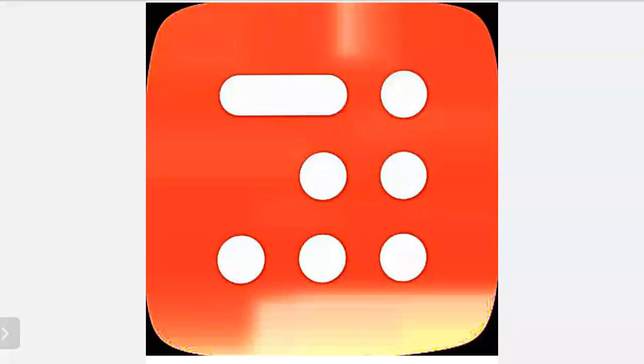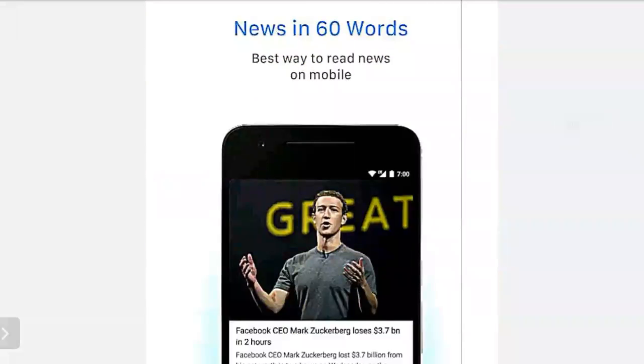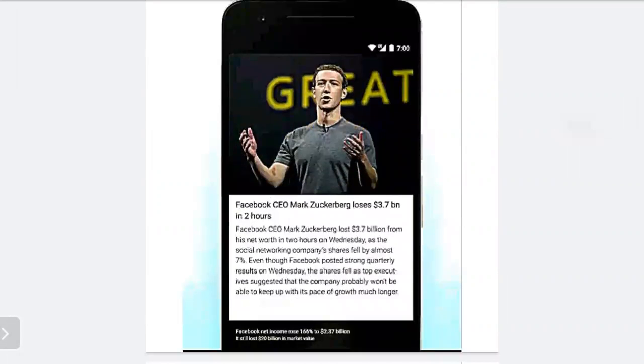As you can see, the first app that I am going to suggest is the InShot News app. In this news app, you will get all the news in 60 words. It is the best way to read the news on a mobile phone. As you can see, the news appears in almost 60 words only.